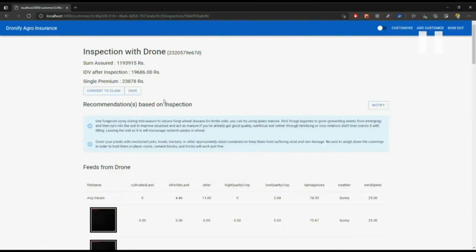Yeah, it has settled down now and stopped flying, and you can see the current IDV value is only 20. It means around 74% is damaged area, but when we created the policy, it was 85%. So the 11% is still high quality land that we can mark. Based on that calculation, we reduce this amount from the original sum assured and give it as the claim to the end user. So it's a fair deal for everyone, and we can convert that into a claim this time.